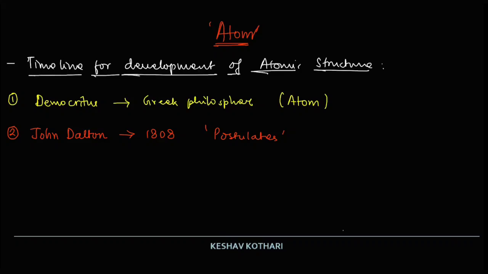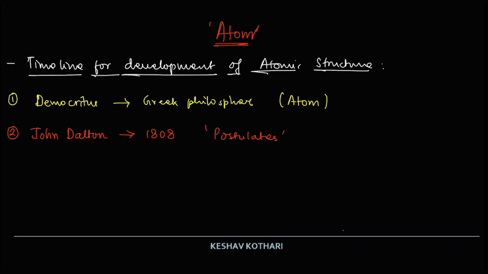The next point is Dalton stated that an atom is the smallest indivisible particle of an element, but atoms are further subdivided into subatomic particles, which we refer to as electrons, protons, and neutrons. In the next aspect, John Dalton's postulates suggested that atoms of the same element are alike in all aspects and differ from the atoms of other elements. But again, it is established in the modern atomic theory that atoms of the same element may not be alike in every respect. That is, there is a possibility of the existence of isotopes. So they will have the same atomic number but different mass number.